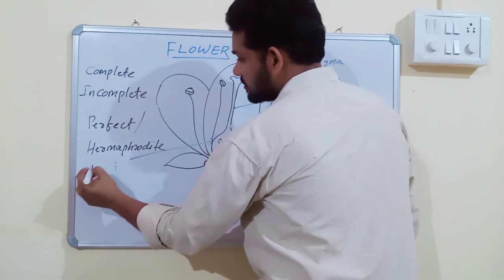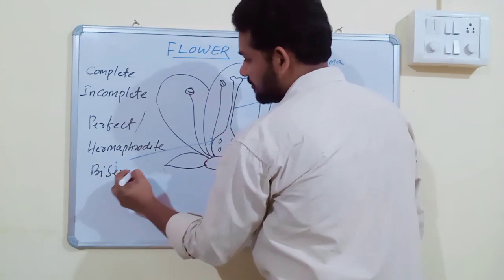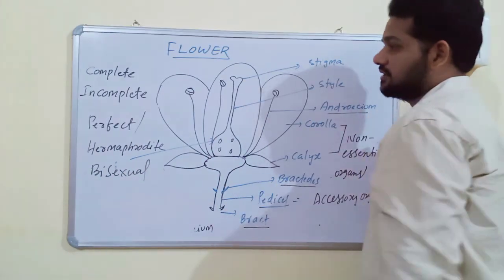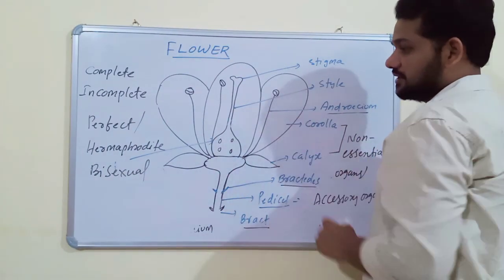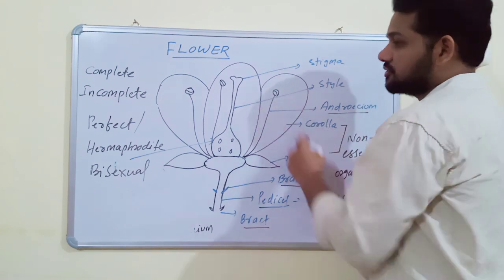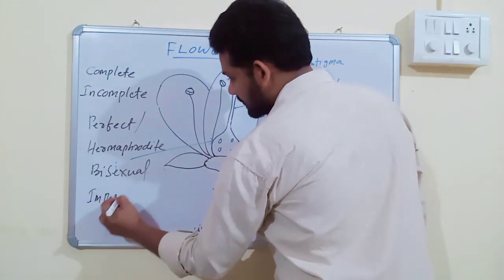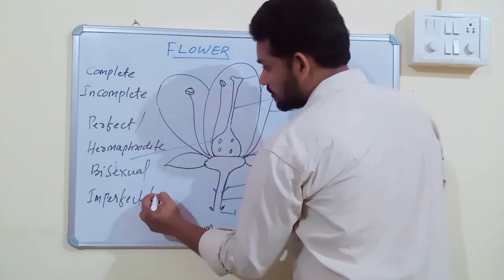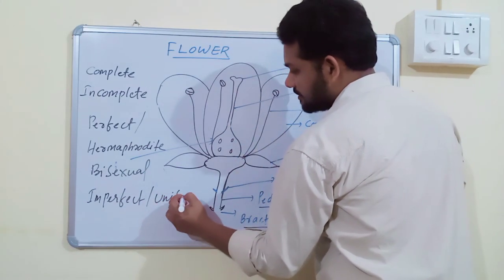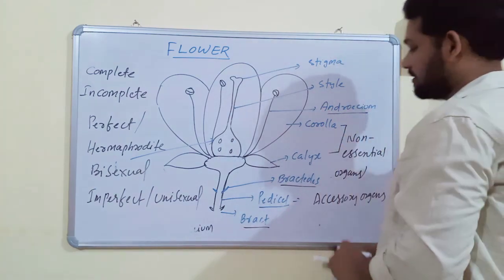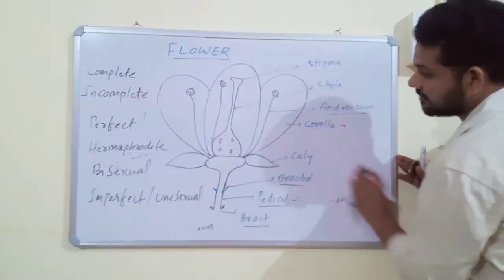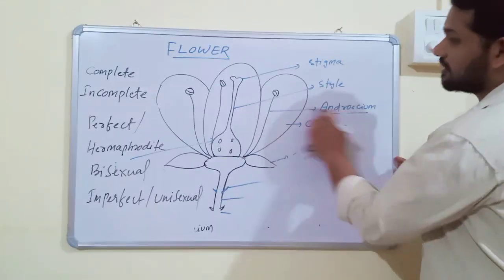Hermaphrodite flower, or it is also called bisexual flower. Both sex organs present. If any one organ is absent, if androecium is absent or gynoecium is absent, then the flowers are called imperfect flowers. Imperfect flowers are also called unisexual flowers. In unisexual condition, the flower has either androecium or gynoecium.